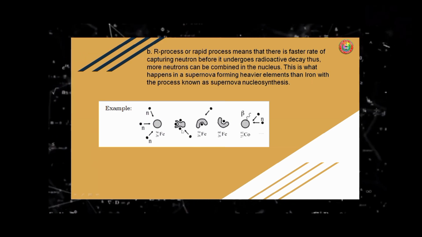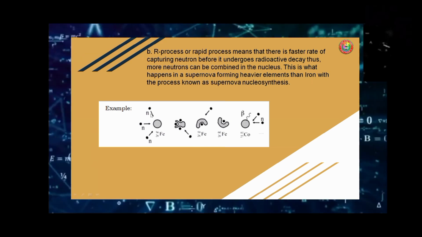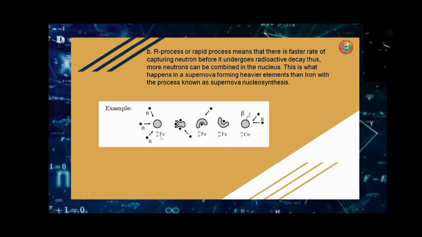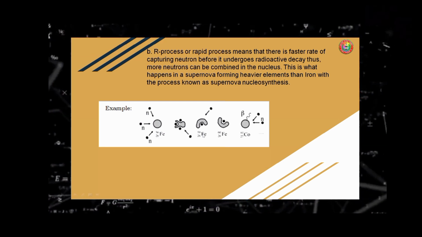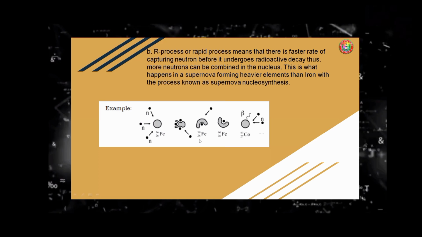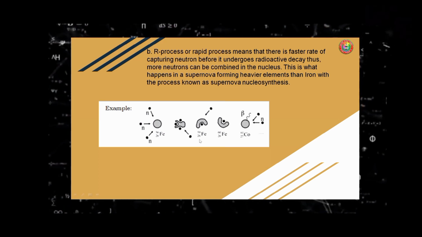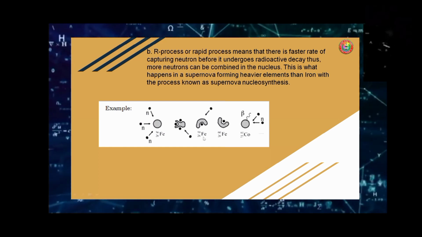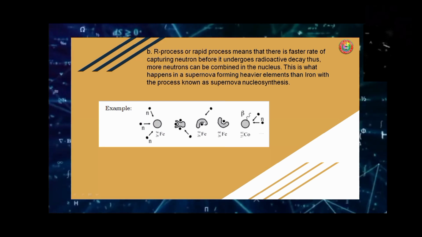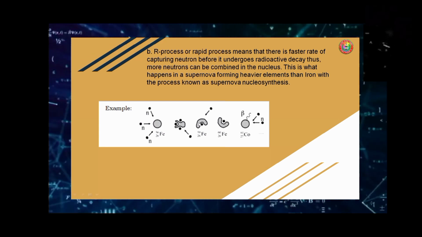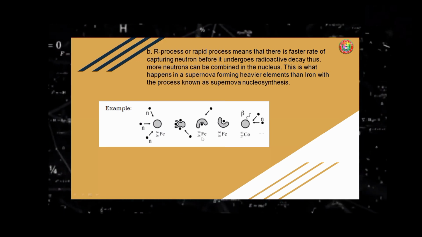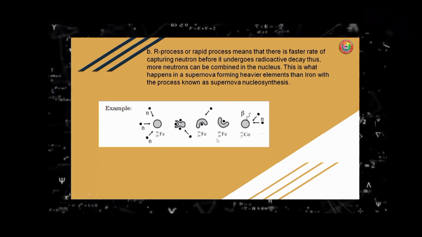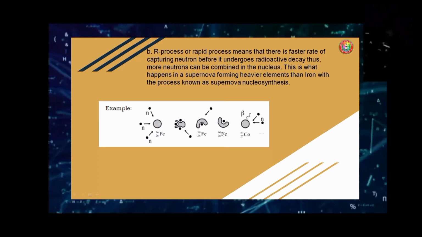So if the three neutrons will fuse to this element, so we have 3 plus 56, that would be 59, and 0 plus 26, that would be 26. And in the periodic table, the element that has atomic number 26 is iron. Right? So in this case, we have one neutron fused to this element, and it will become 26. All right. So here 26 and 59 plus 1, that would be 60.